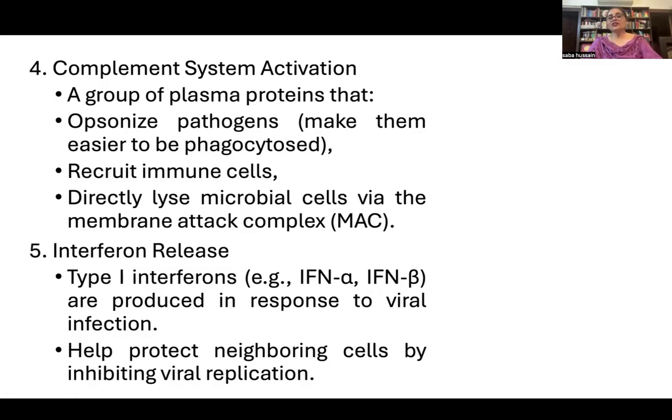Then there is a release of interferons also. What are interferons? Interferons are the molecules that are going to kill viruses. So our body can protect us from many kinds of viruses by producing interferons. That is why antivirals are not given very early during viral infections, because our body has the capacity to produce interferons.